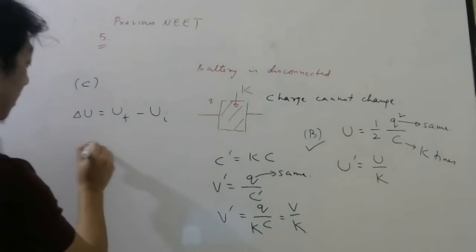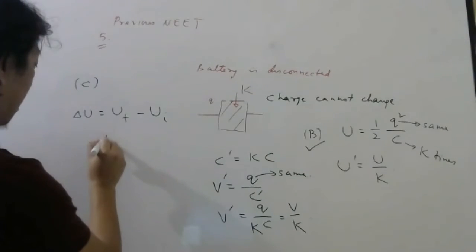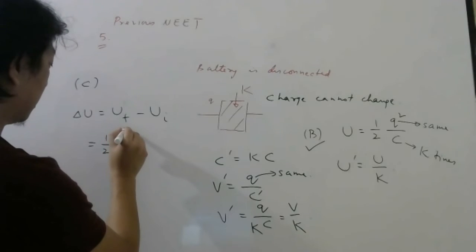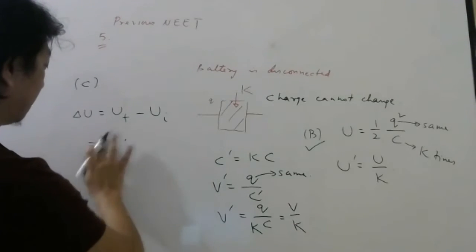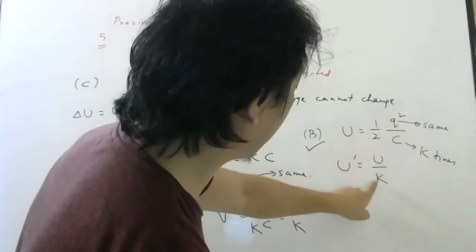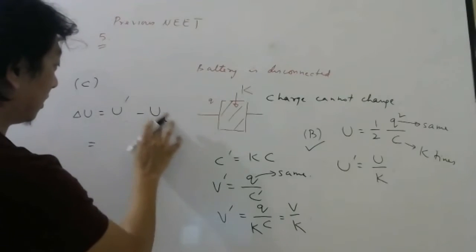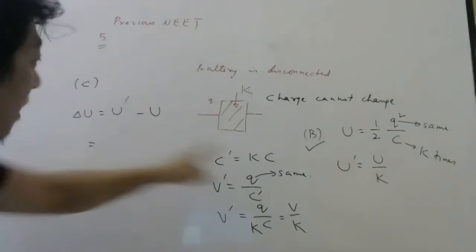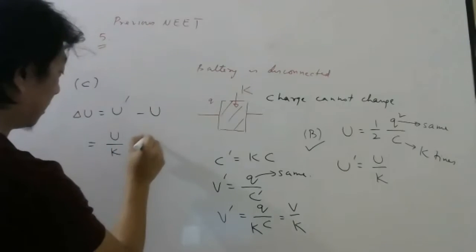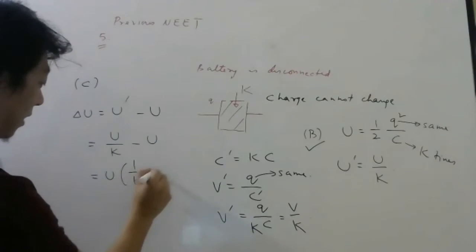What was the final energy stored? Let me do it this way. I know the final energy stored is the initial divided by K. So I write final as U dash, initial as U. So final, I know, is U by K minus U. Then you can take U common: U into (1 by K minus 1).